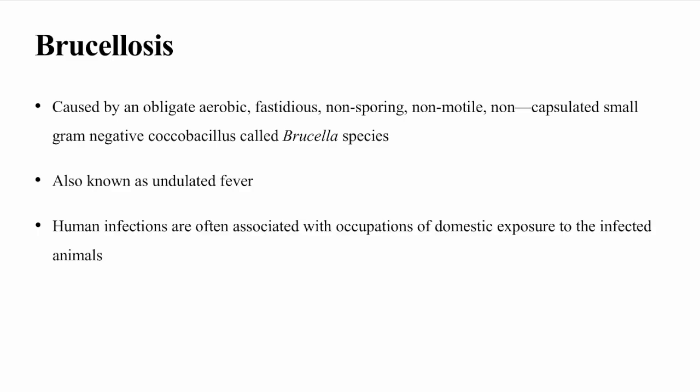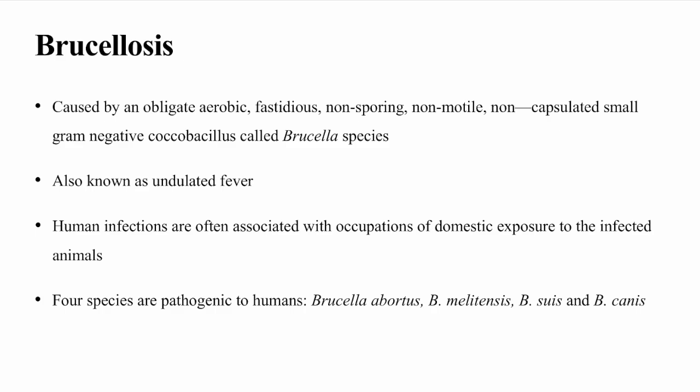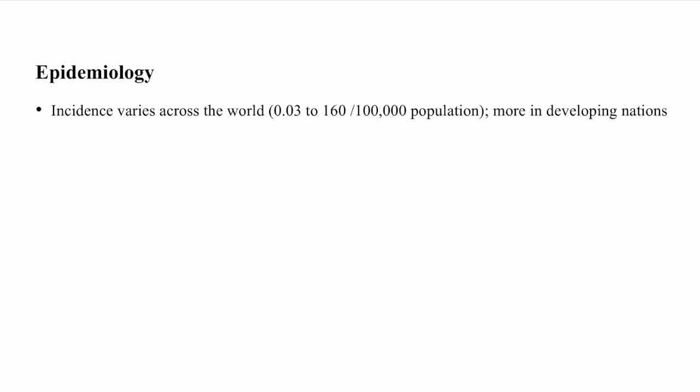and human infections are often associated with occupations of domestic exposure to the infected animals. Four species are pathogenic to humans: Brucella abortus, Brucella melitensis, Brucella suis, and Brucella canis. It is actually a contagious febrile illness. Besides brucellosis and undulant fever, it used to be known as Mediterranean fever, Maltese fever, Crimean fever, Bang fever, and so on.